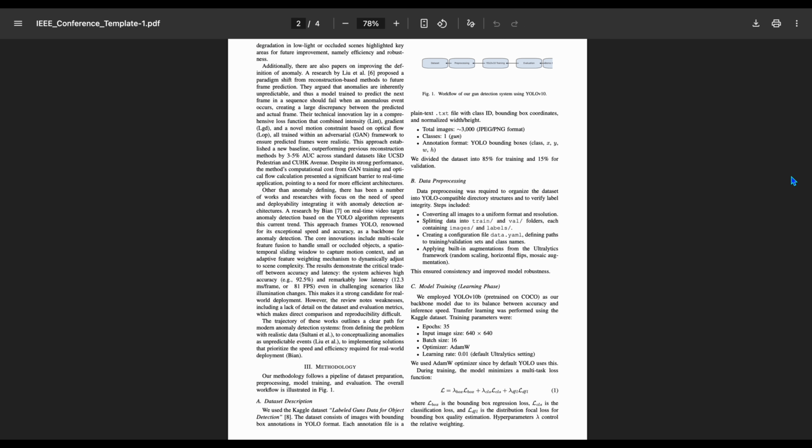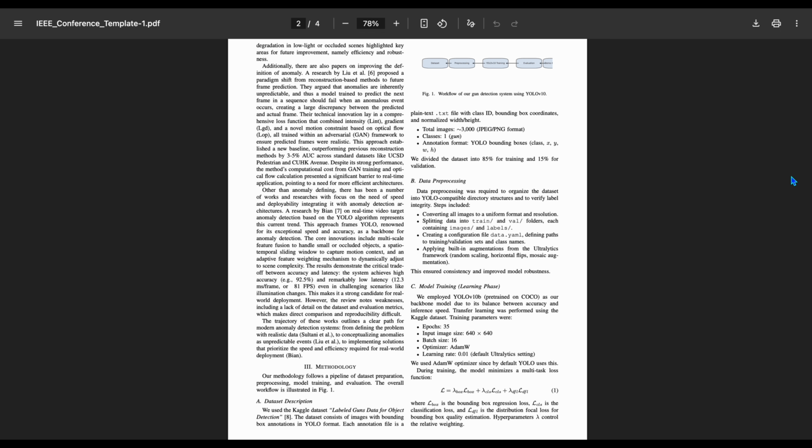Finally, more recent research has explored YOLO-based systems. YOLO, which stands for You Only Look Once, is well known for being extremely fast while still accurate. For example, one study applied YOLO for anomaly detection and achieved high accuracy with very low latency, meaning the system could work in real time. However, many of these works didn't provide enough detail about the datasets or evaluation metrics they used, which makes direct comparison and reproducibility a challenge.